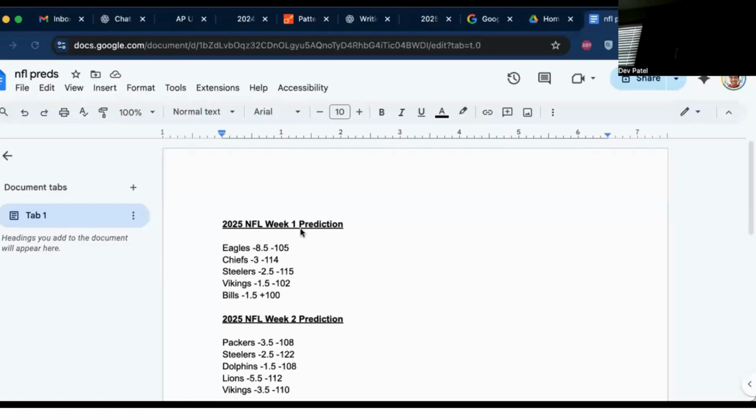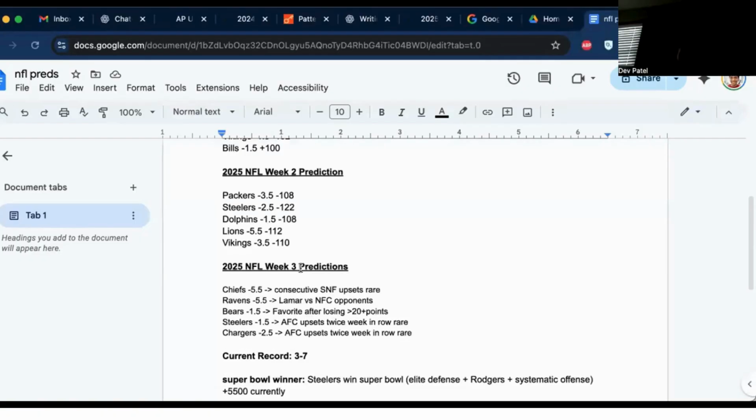Okay, so we went, I believe, not the best first 2 weeks, 3-7. So we have Casey 5.5, Ravens 5.5, Bears 1.5, Pittsburgh 1.5, and Chargers 2.5. The trend I'm going with now is looking at which conference upsets occur the previous week and then not having those upsets the following week. So that is the rationale behind the Steelers and Chargers picks. AFC upsets twice in a row are rare, and consecutive SNF upsets are rare.